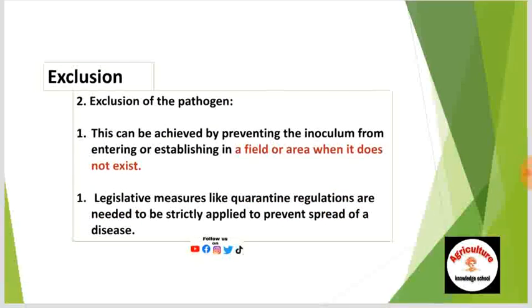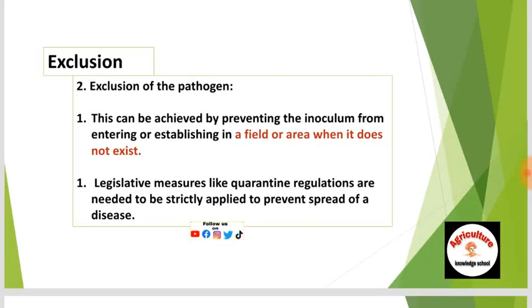Second is exclusion. Exclusion of the pathogen can be achieved by preventing the inoculum from entering or establishing in a field or area where it does not exist. Legislative measures like quarantine regulations need to be strictly applied to prevent spread of a disease.